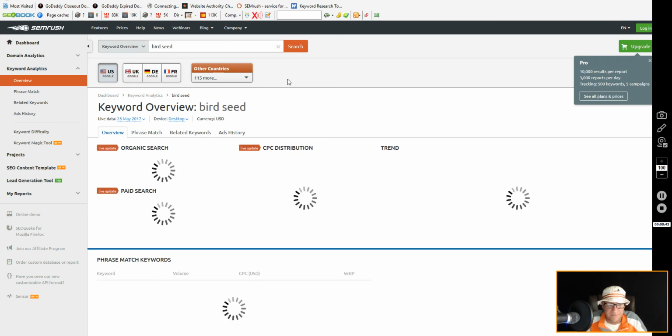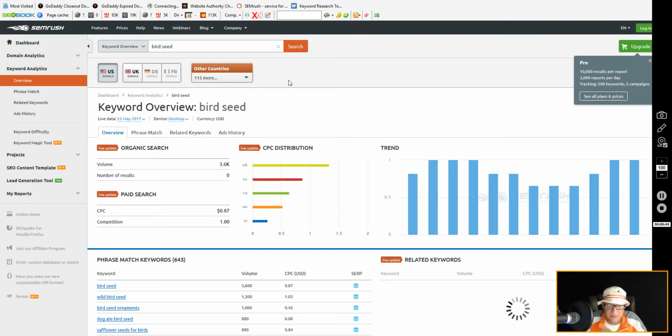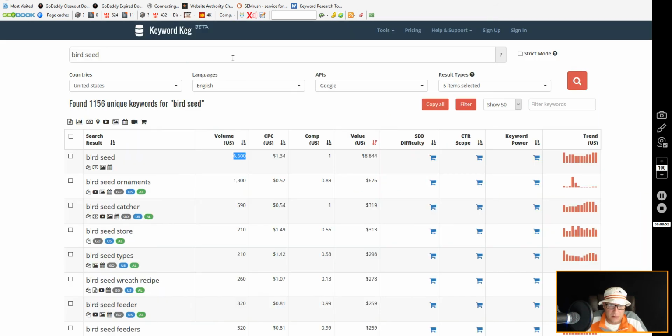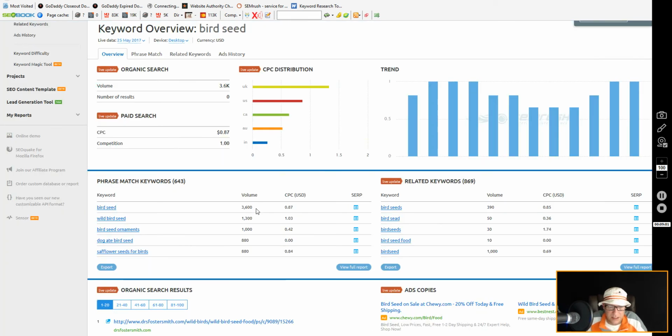Let's do an overview and just kind of see what the organic search is versus paid search. Volume's about 3.6 thousand, which is a little bit different than Keyword Tool, which is at 6,600. And then SEMrush is showing 3,600.